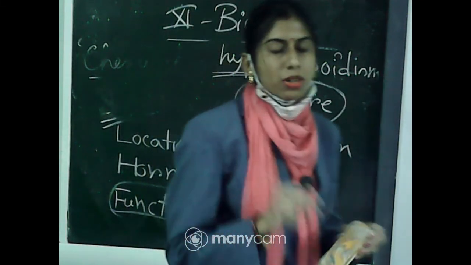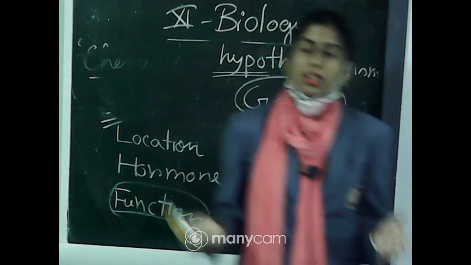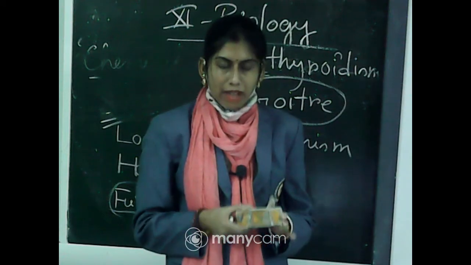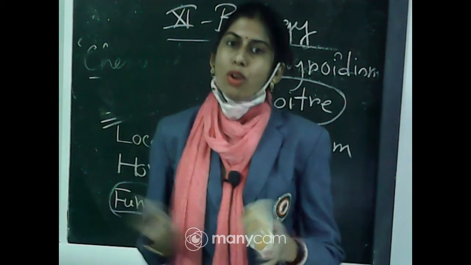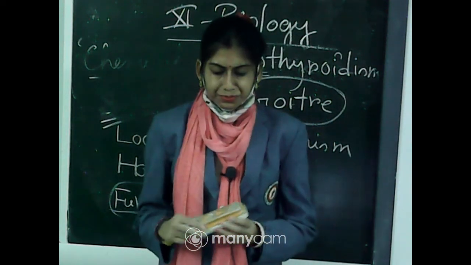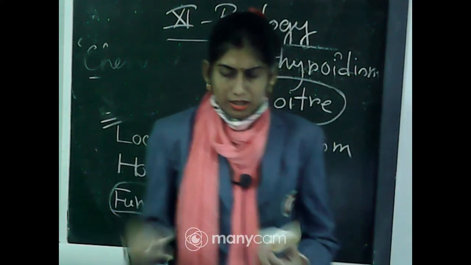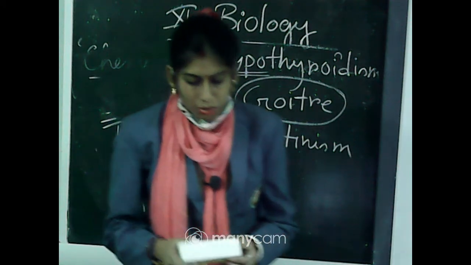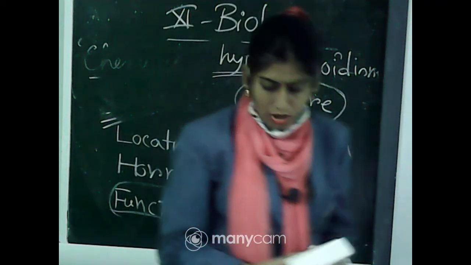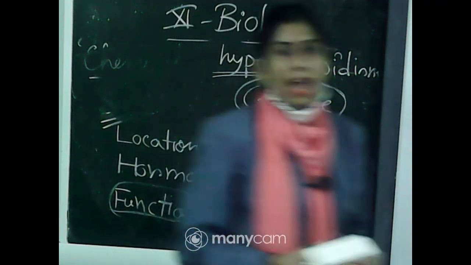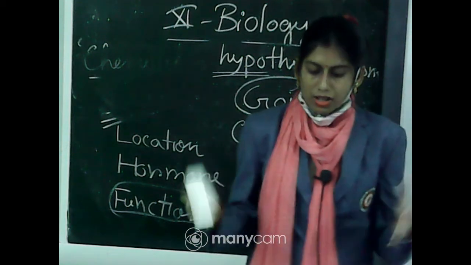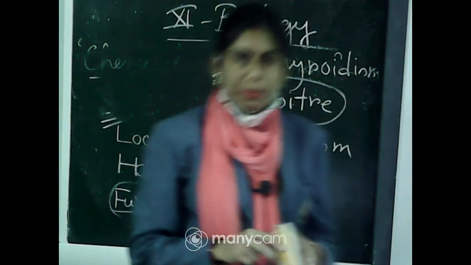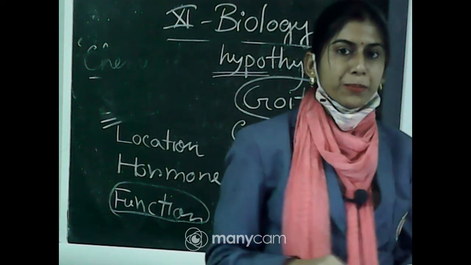Now another important part: if cancer is seen in the thyroid gland or nodules are formed in the thyroid gland, then it will increase the level of thyroid hormone. This condition is called hyperthyroidism, and it may create adverse effects on the body physiology.